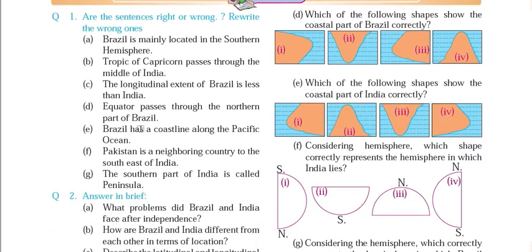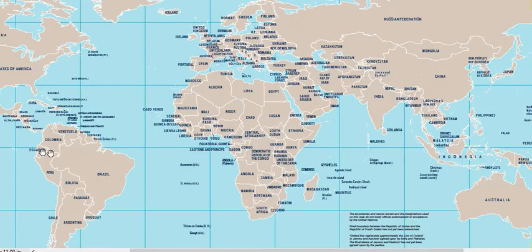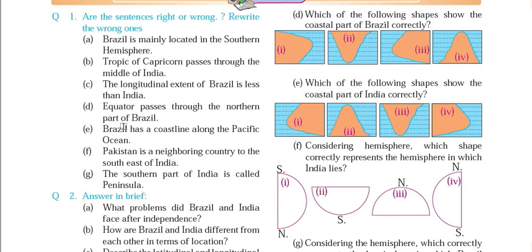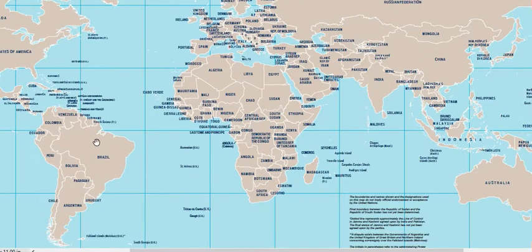Remember this thing. Then the next statement is that the equator passes through the northern part of Brazil. This is right. In this map also you can find that the equator passes through the northern part of Brazil, this part. So this is a correct statement. Brazil has a coastline along the Pacific Ocean. This is again a wrong statement. Why is it wrong? From this map, Brazil has a coastline on the Atlantic Ocean, not on the Pacific Ocean. The Pacific Ocean is over here and Brazil doesn't have its border here. So this is a wrong statement.